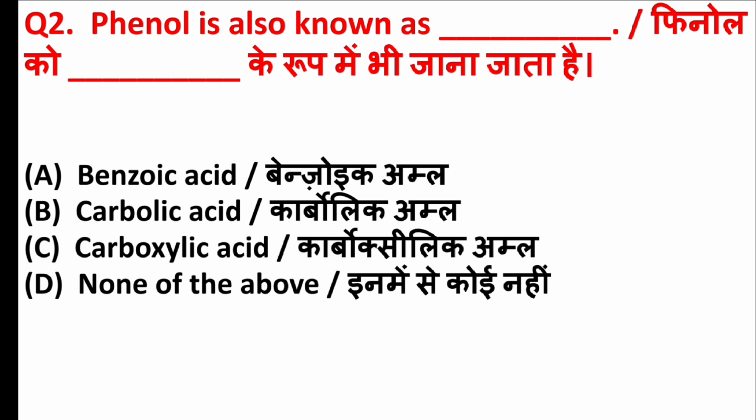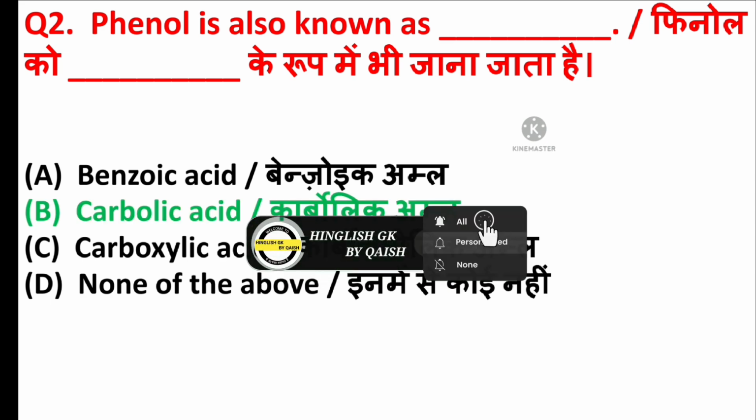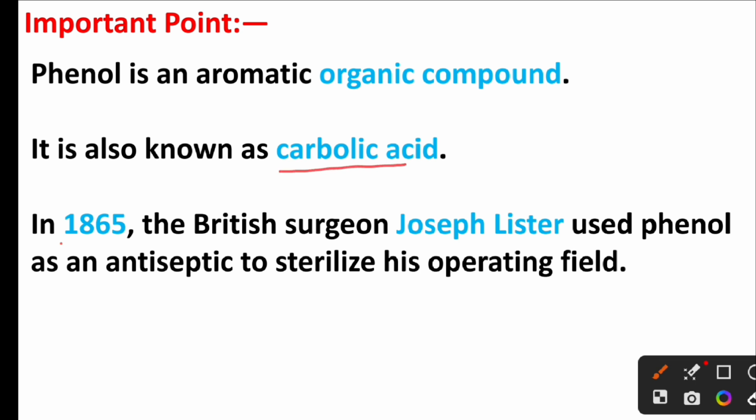Phenol is also known as blank. Right answer is option B, carbolic acid. Friends, phenol is an aromatic organic compound. It is also known as carbolic acid. In 1865, the British surgeon Joseph Lister used phenol as an antiseptic to sterilize his operating field.